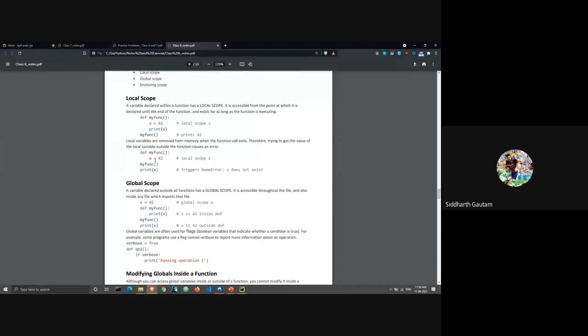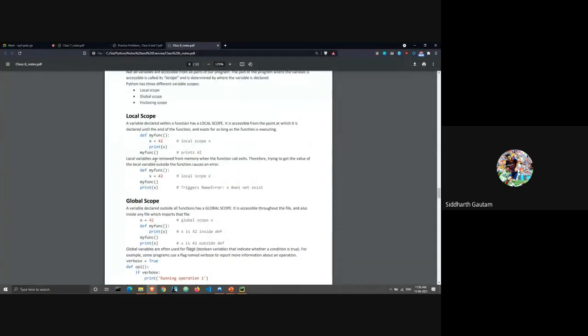The scope of a variable is defined as how long the variable is going to stay in memory. Let's say you're running a program and in that program you have an integer variable, which takes 4 bytes of memory. But we have to know for how long it is taking those 4 bytes of memory.